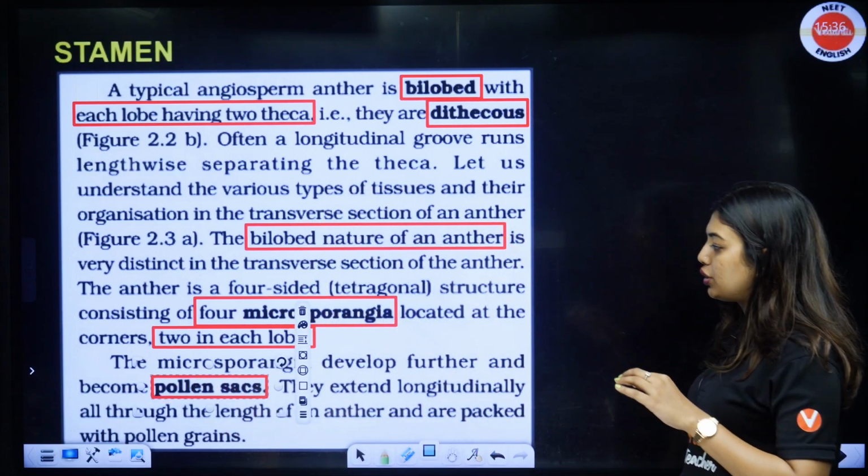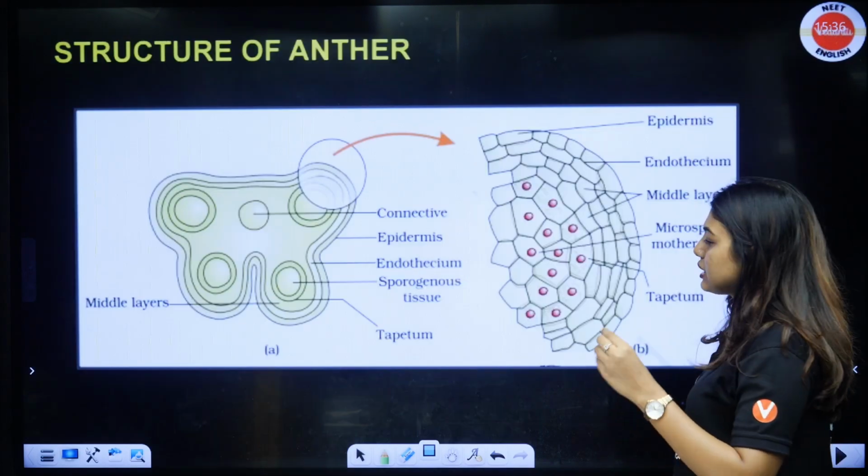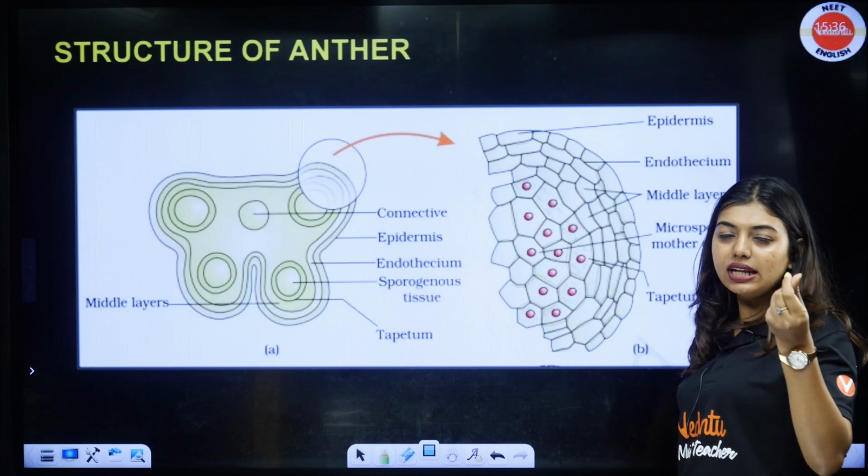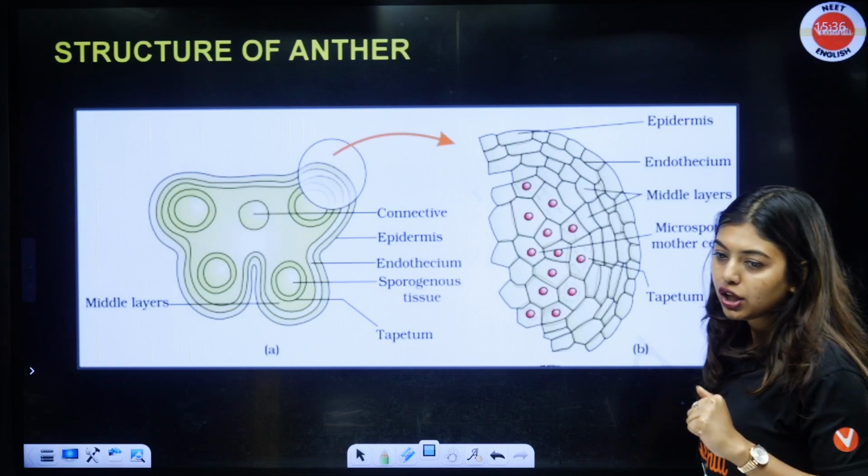They extend longitudinally all through the length of an anther and are packed with pollen grains. That's why certain times when you take a flower, you will notice that there is some yellow color dusty thing in your hand. That is your pollen grains.